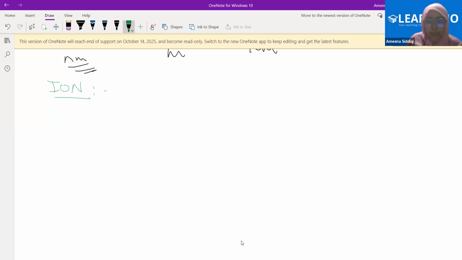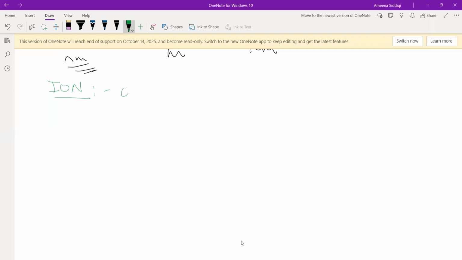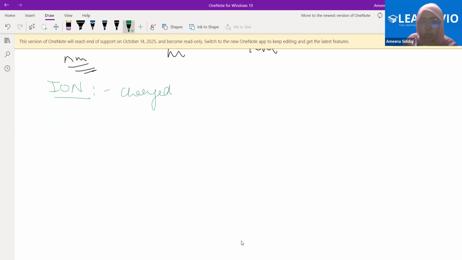What is an ion? Any idea regarding an ion? A charged particle. Excellent. A charged species or particle, right? So if I say there's one atom, this is a sodium atom, okay? This could also be charged. How? This is an atom initially.